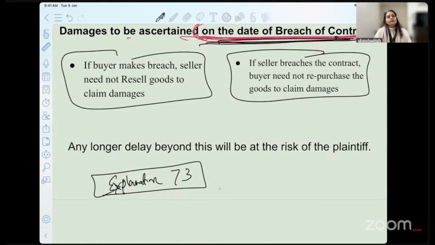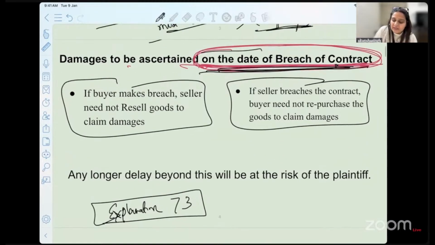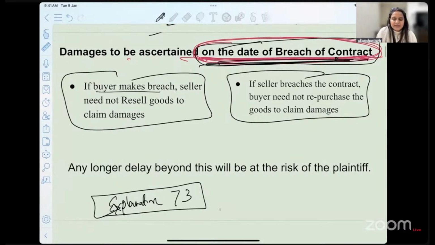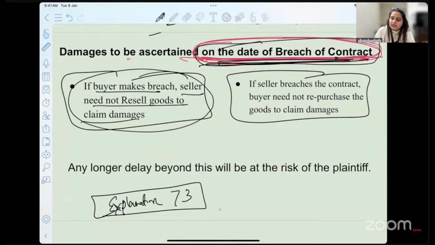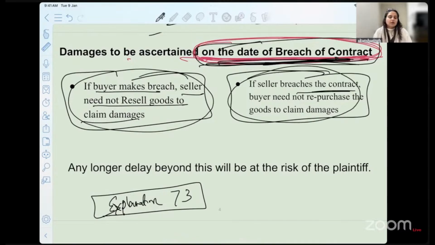Even if you do so, if you're sitting and you're not buying chia seeds at that particular time and the price goes up to 100 rupees, can you later claim 100 rupees from the seller? No. In that situation, we are going to assess the damages from the date of the breach of contract. That is why if the buyer makes the breach, the seller need not resell the goods. It will be decided on the date of the breach of contract itself. On the other side also, if the seller breaches the contract, the buyer doesn't have to repurchase the goods to claim damages. So this resell or repurchase is not a mandatory condition.